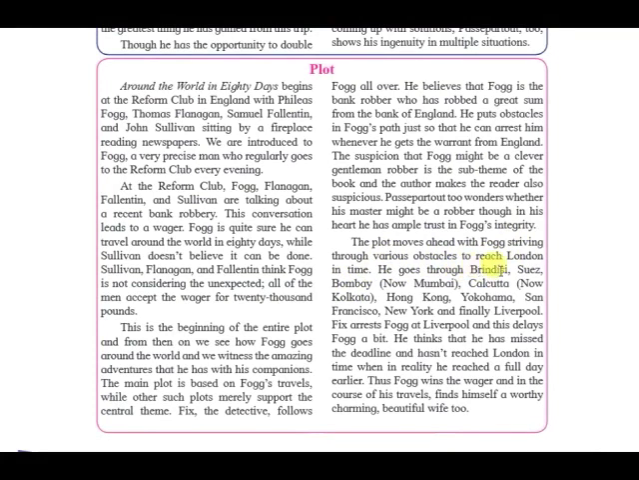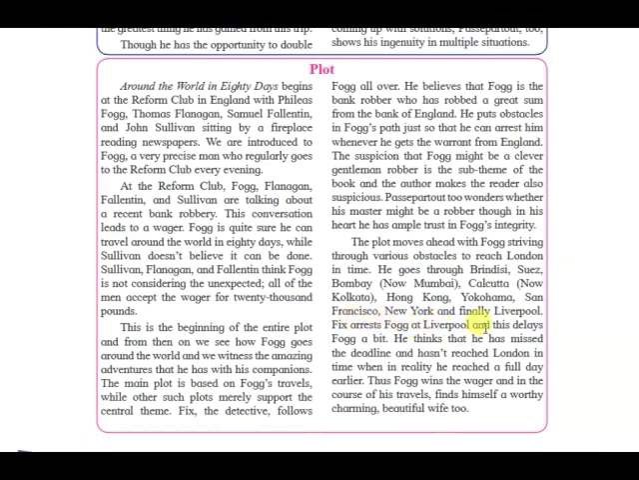He goes through Brindisi, which is a small port from Italy, the Suez Canal, which is in Egypt, then Bombay, now known as Mumbai, Calcutta, now known as Kolkata, Hong Kong, that's in Japan, Yokohama, China, San Francisco is in America, New York, America, and finally Liverpool, which is close to England.